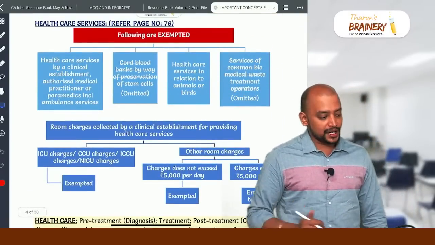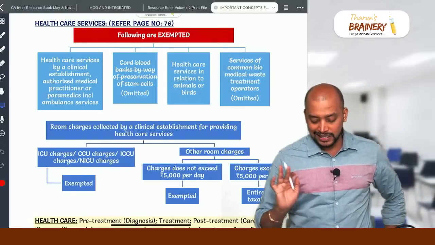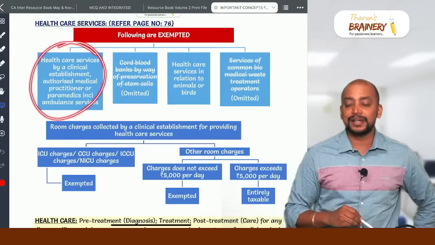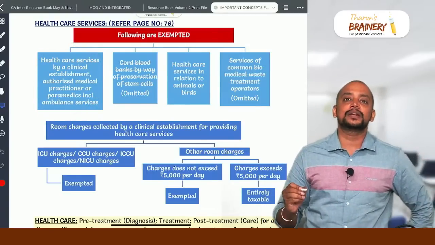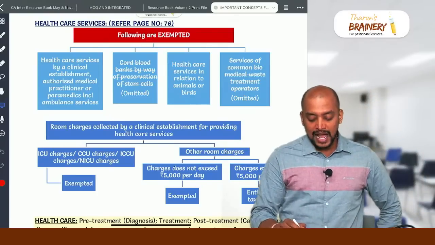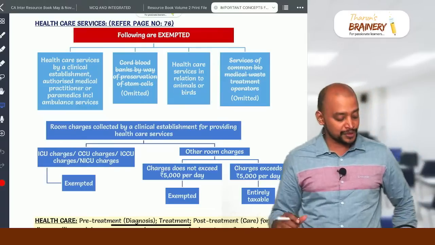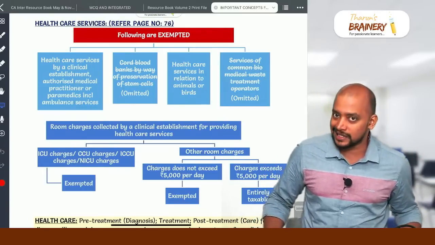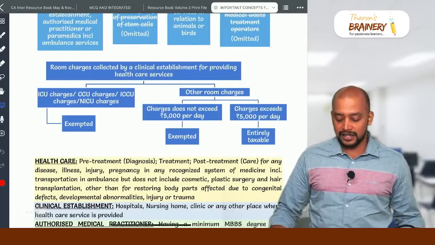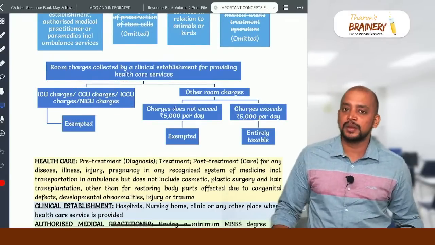Then when it comes to healthcare services, the following are the healthcare services which are exempted. Only 2 healthcare services are exempted. Healthcare service by a clinical establishment, authorized medical practitioner or paramedics, including the ambulance service, is exempted. And healthcare service in relation to animals or birds. And we have renting of rooms. Renting of room is also part of healthcare services, but we have an exemption if it is ICU charges, any ICU charges, then it will be fully exempted, whatever may be the room rent.